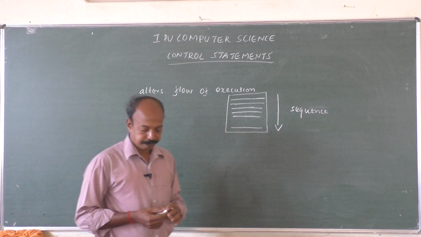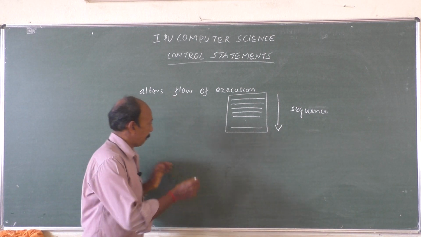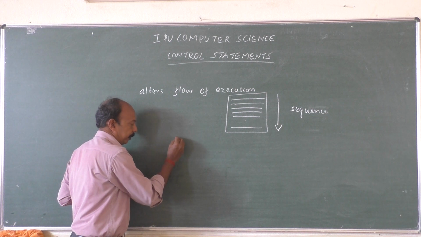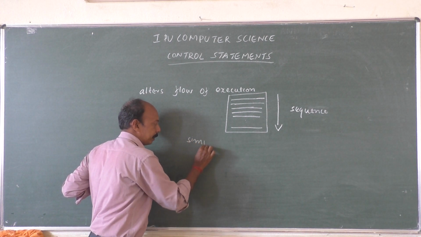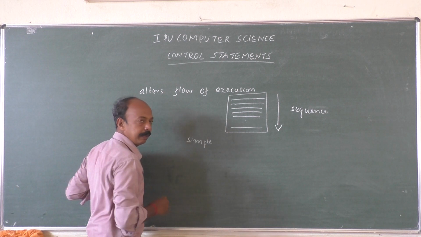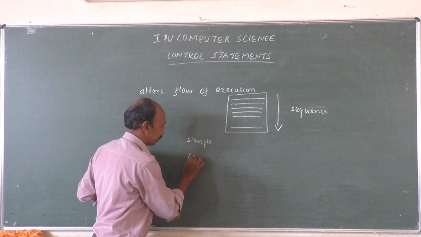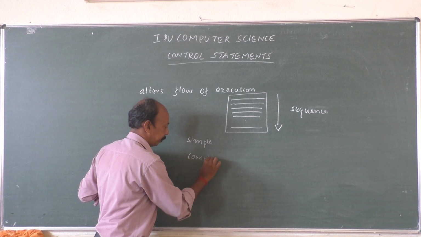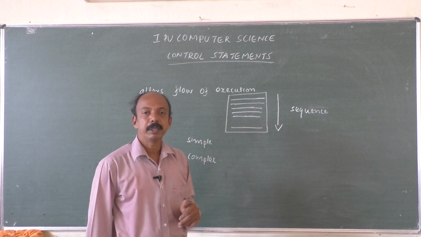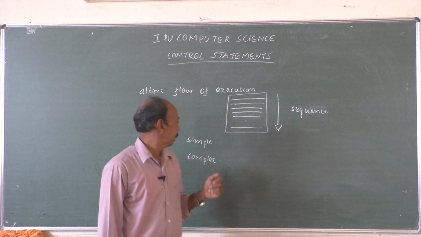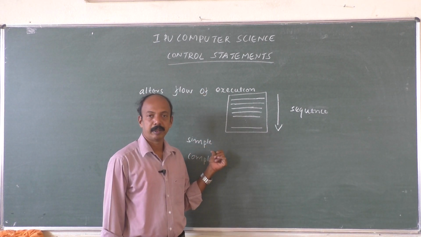One more thing here. When we talk about the statements, we can have two types of statements. One is simple statement, the other one is complex statement. What type of statement is called a simple statement?